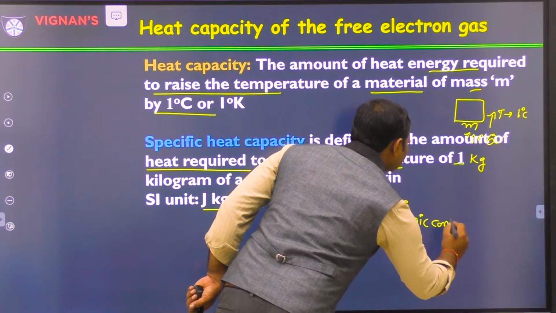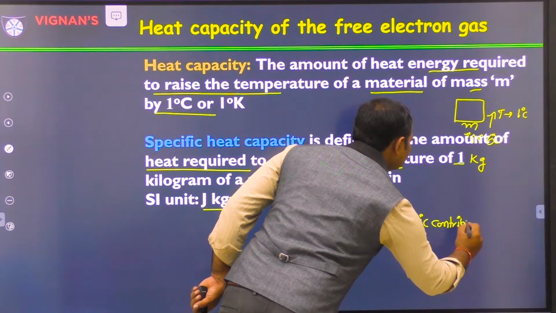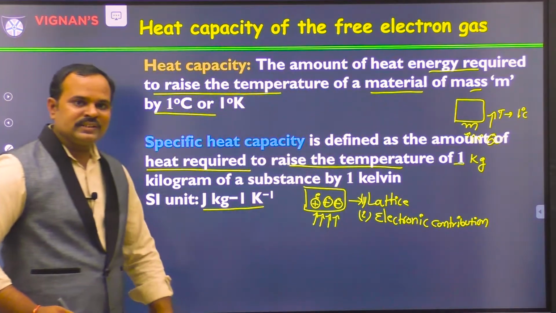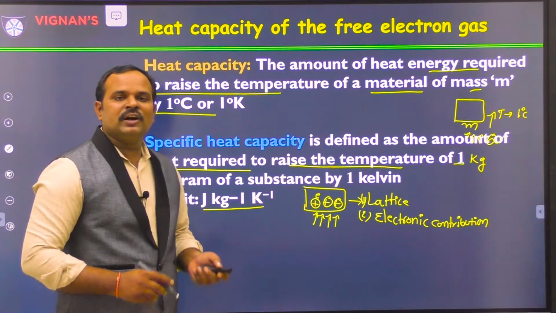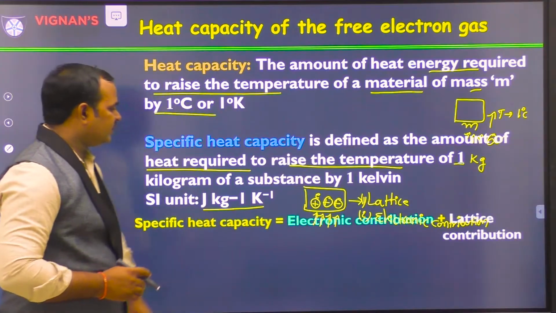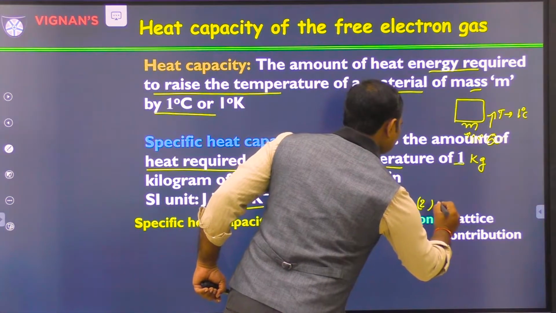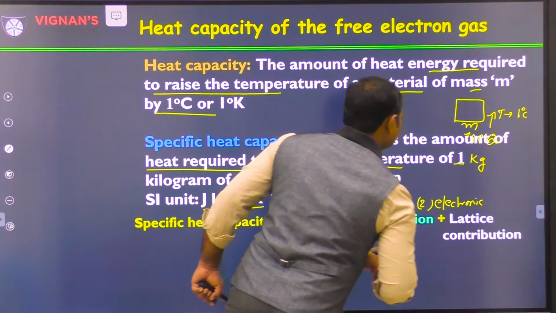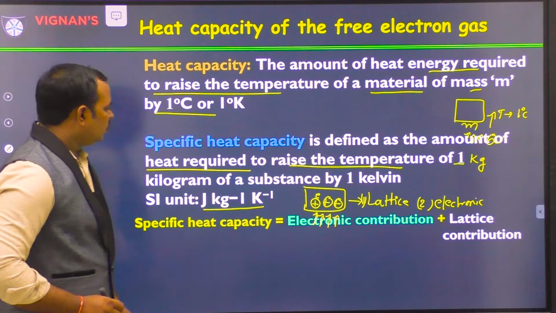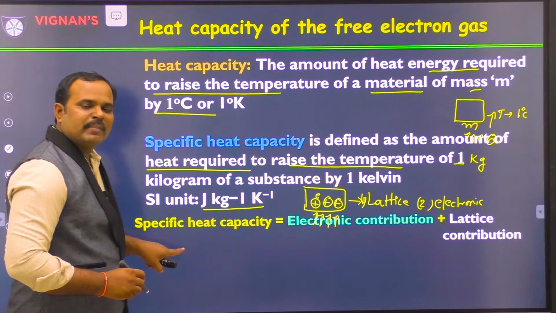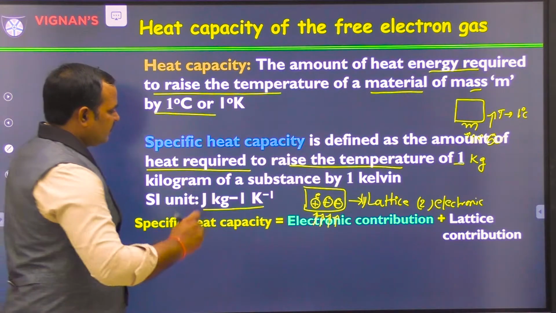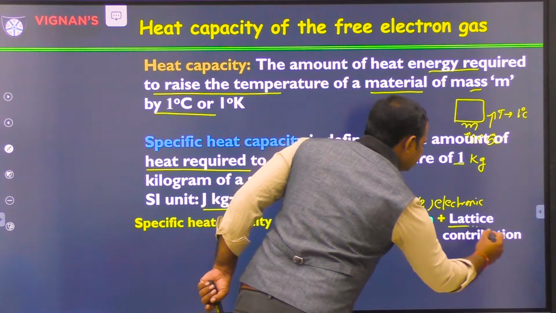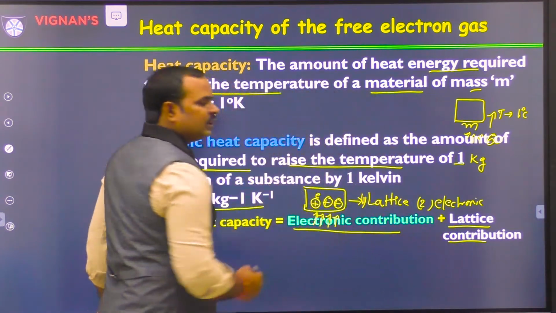So the total specific heat capacity can be written with two contributions: the first is the electronic contribution and the second is the lattice contribution.